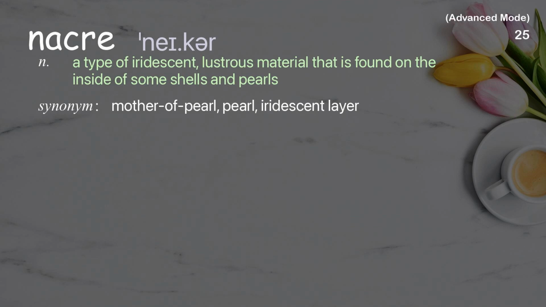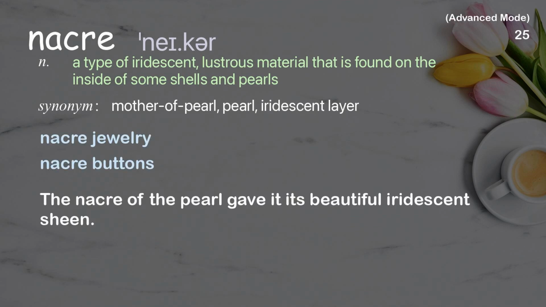Nacre. A type of iridescent, lustrous material that is found on the inside of some shells and pearls. Examples: Nacre jewelry. Nacre buttons. The nacre of the pearl gave it its beautiful iridescent sheen.